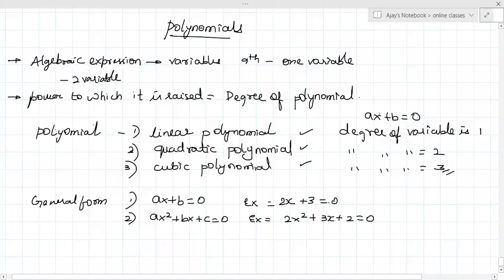Next, a cubic polynomial can be written as ax cube plus bx square plus cx plus d is equal to 0. What is the variable here?